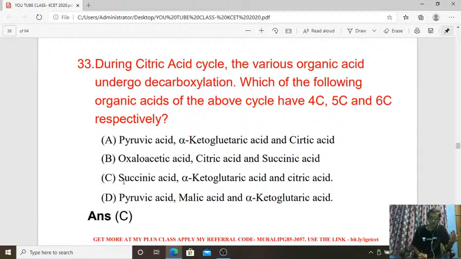Here these compounds are succinic acid, alpha-ketoglutaric acid and citric acid. So succinic acid is a 4 carbon, alpha-ketoglutaric acid is a 5 carbon and citric acid is a 6 carbon compound. So answer is C for question number 33. Okay.